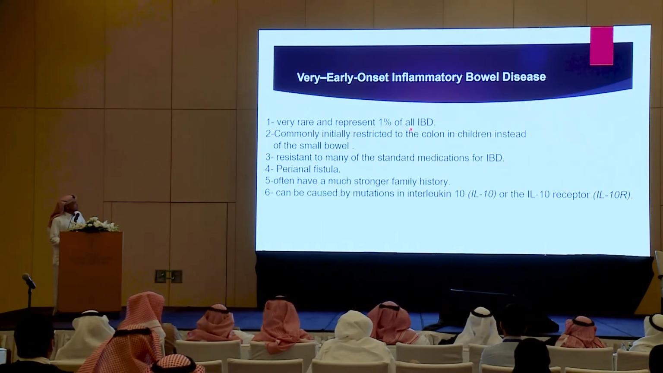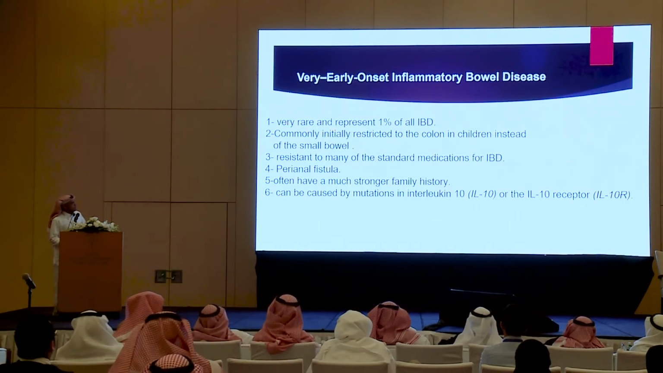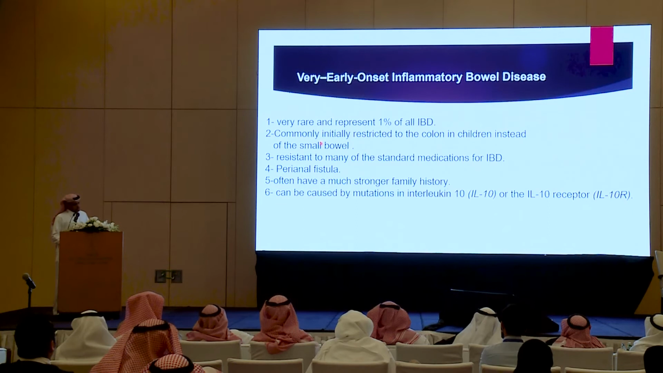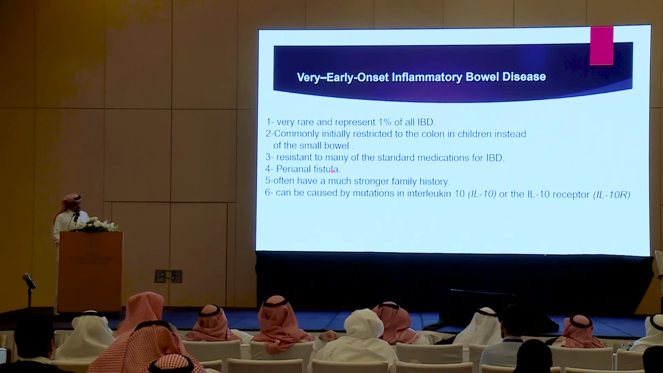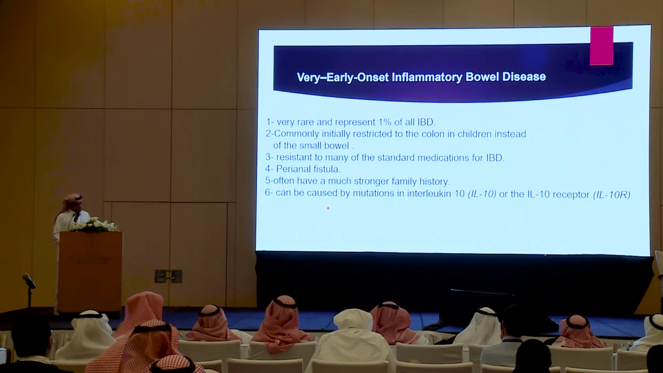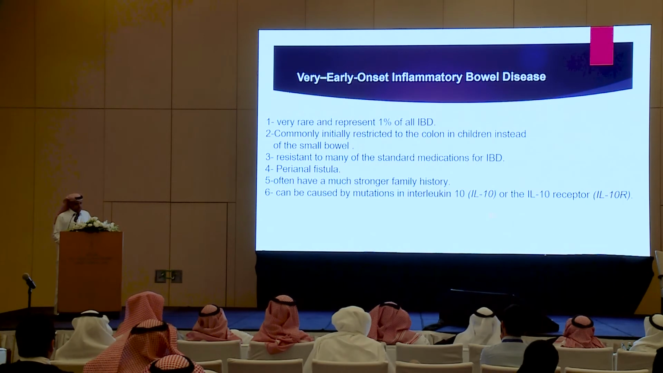The last probably slide will be very early onset inflammatory bowel disease. It's very rare and represents 1% of all IBD. In pediatrics or infancy, it's usually restricted to the colon rather than the small intestine, and resistant to many of the standard medications for IBD like immune suppression. They can present with perianal fistulas and often have a much stronger family history, and can be caused by mutation in interleukin-10 or its receptor.